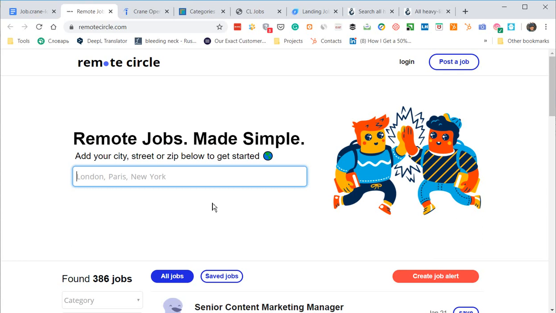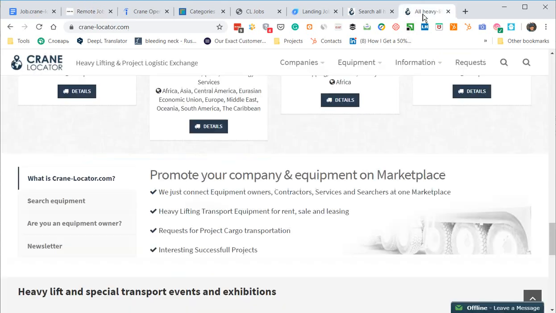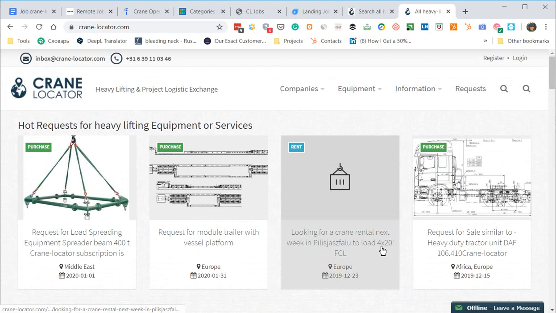So the challenge is to create our job board from scratch. We have to implement it into Crane Locator. We are thinking of making it a little bit similar, but the logo should be different and the color gamma should also be a little bit different, because it should be similar but a little bit different. We will think about the orange color.